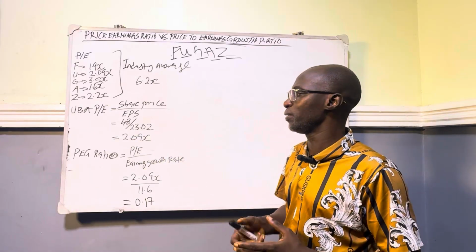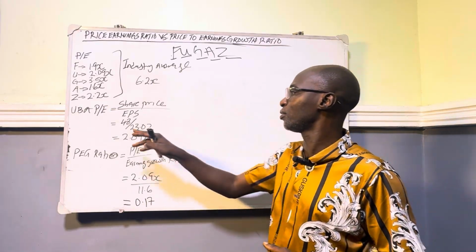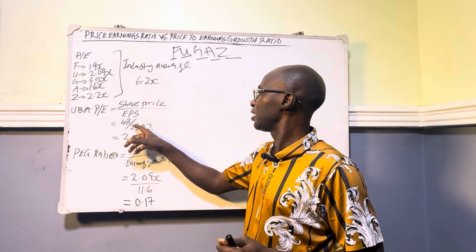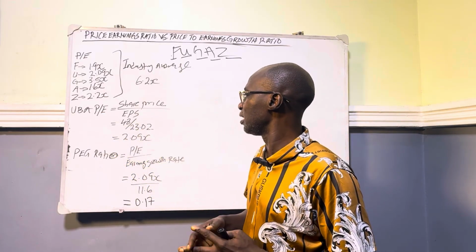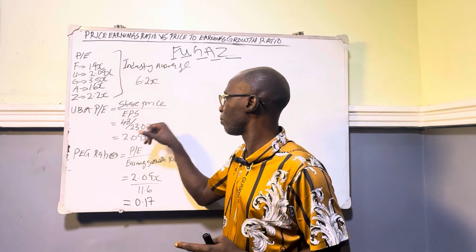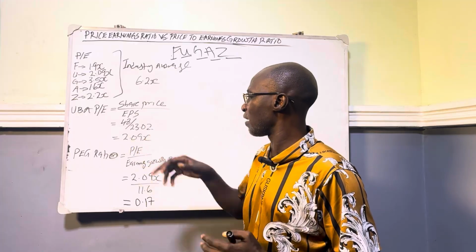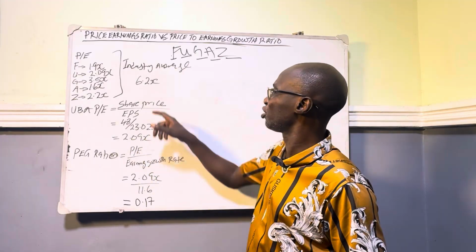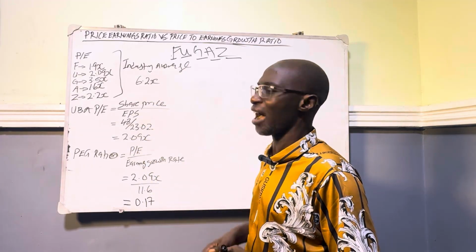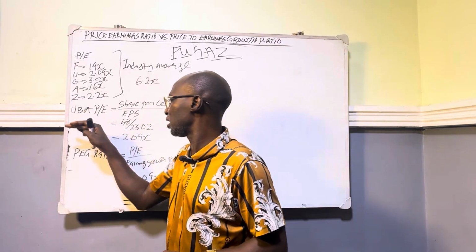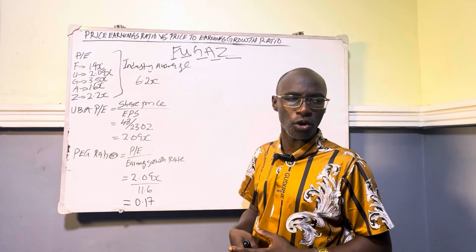How much did the UBA share close at at the time of shooting this video? It closed at 48 naira. Then this is the earnings per share, which is 23.02. This is obtained from the statement of operations. And when you divide this by this, you have 2.09x, which is lower than the industry average. Since it's lower than the industry average, we can say that the UBA stock is an undervalued stock.